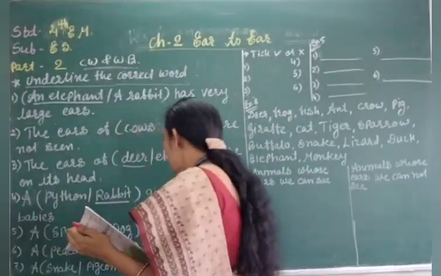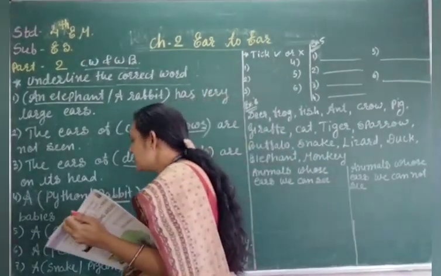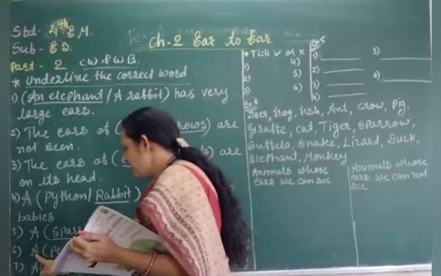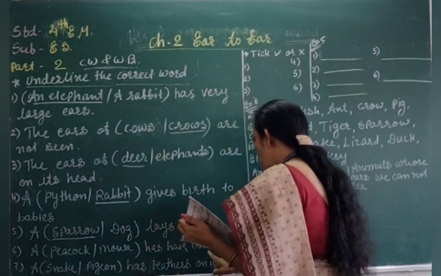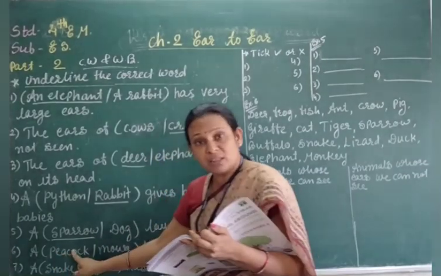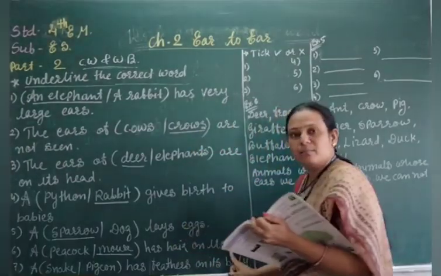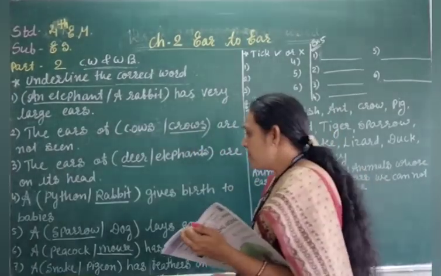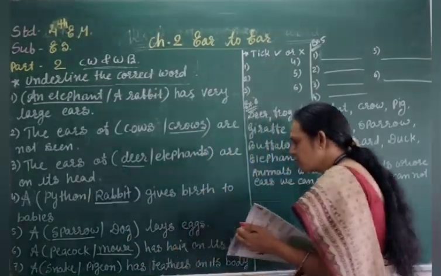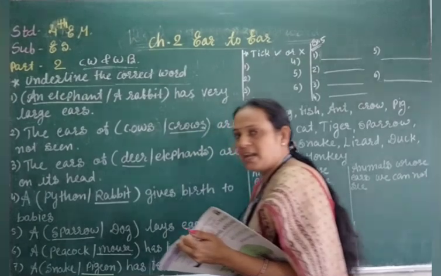5 number, a sparrow dog lays egg. Which animal lays egg? It is the sparrow. Sparrow lays egg, right? 6 number, a peacock mouse has hair on its body. Which animal has the hair? Peacock has the feather on the body, right? So mouse has the hair on its body. We have to underline below the mouse. 7 number, a snake pigeon has feather on its body. Then which animal has the feather? Pigeon has the feather on its body.